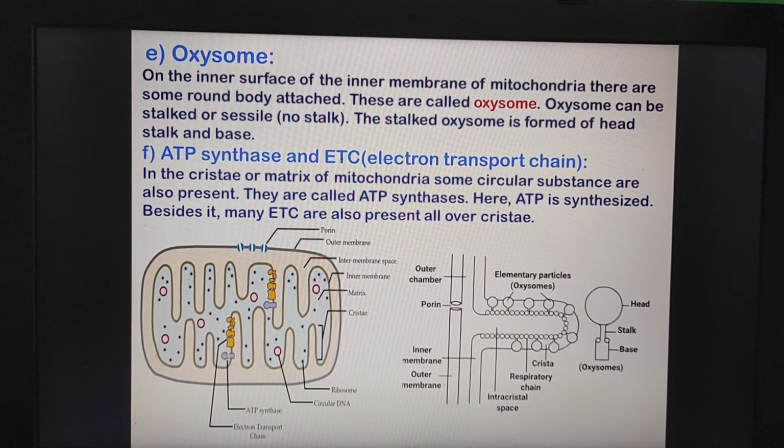Besides it, many electron transport chain components are also present all over the cristae. Here you can see the ATP synthase, and this is the electron transport chain, and this is the oxysome. I hope you understand this.